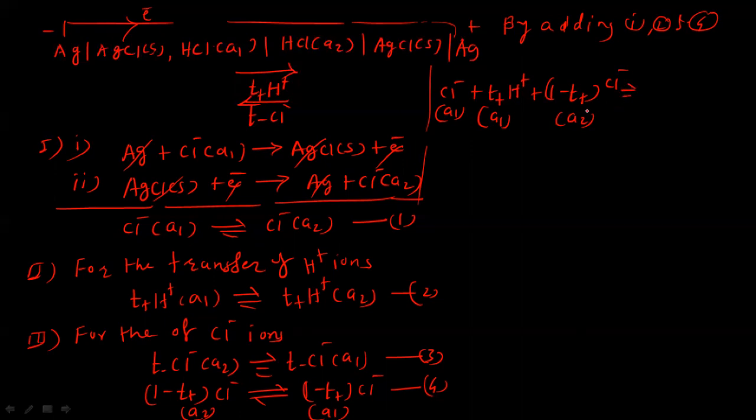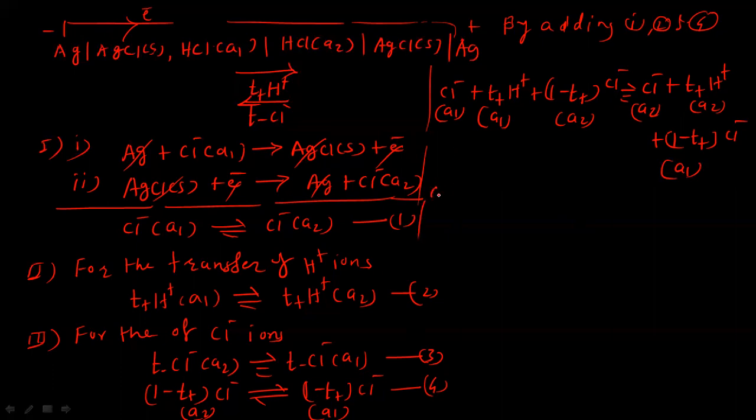So on the right hand side, chloride ions with activity A2, then plus T positive number of hydrogen ions with activity A2, and this 1 minus T positive of chloride ions with activity A1 here. So let us simplify this. Okay, we can simplify this equation now.